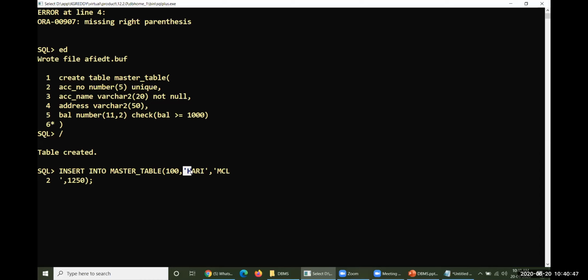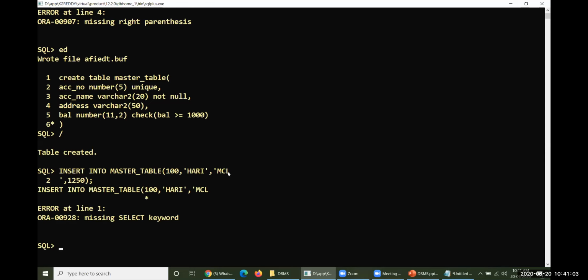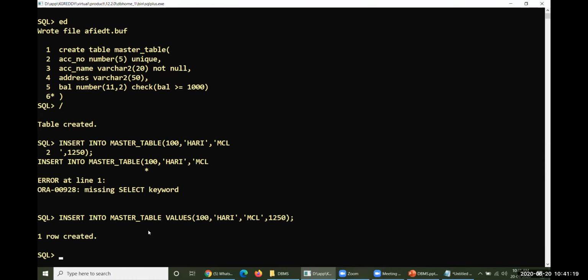I have provided a value for account name, that is Hari, so it isn't null. There is no problem at all. And the balance must be greater than or equal to 1000. I have entered 1250 here, so there is no problem. Every condition is satisfied here. So therefore, let me, oh, 1250. Okay, save this one. Okay, one row has been created. I just missed the keyword values here, so that is why the error occurred.